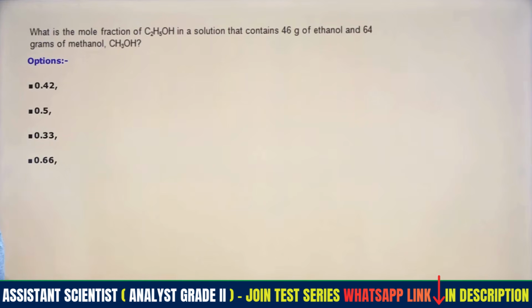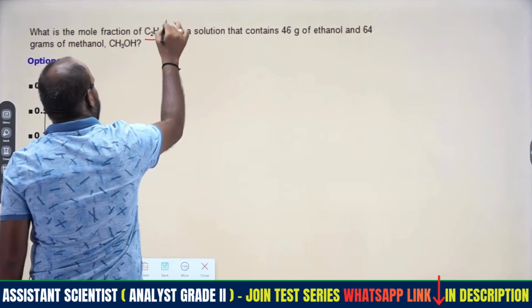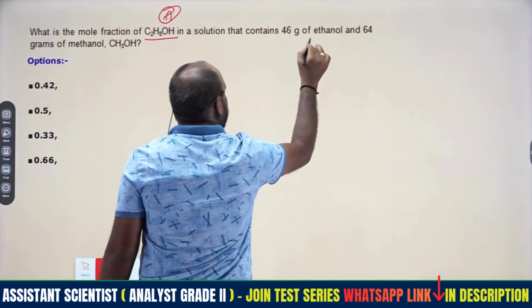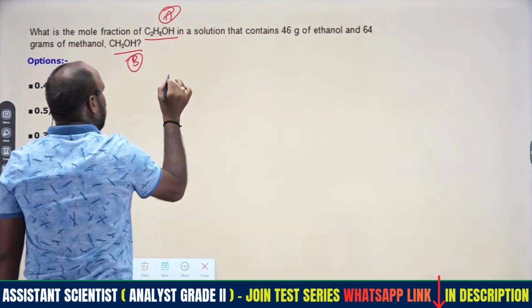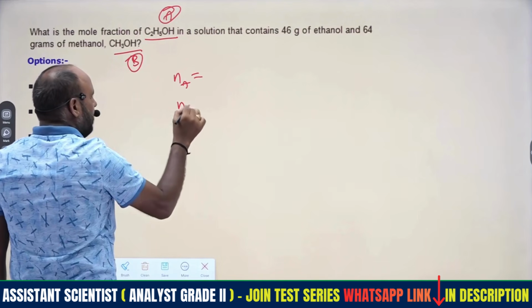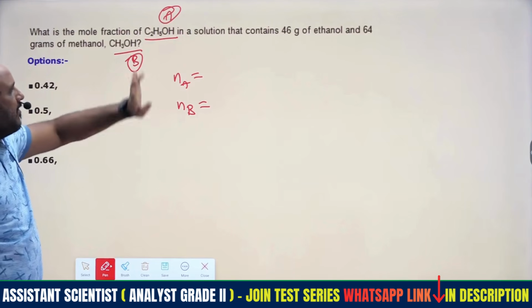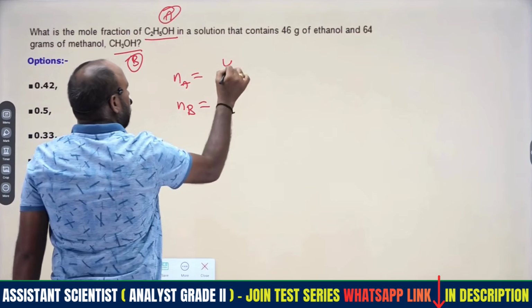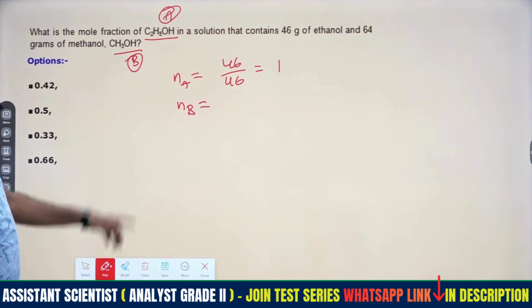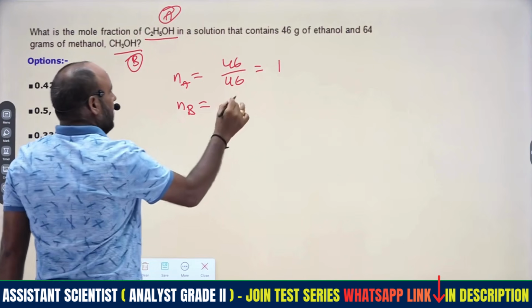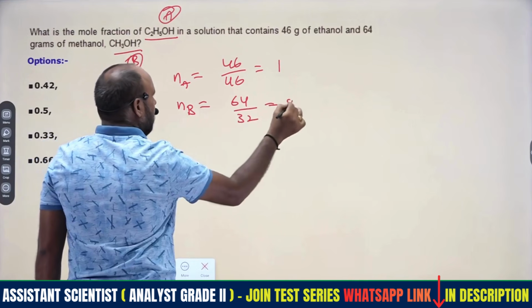So this is the concept of mole fractions. If C2H5OH, ethanol, is considered as A, and methanol is considered as B, we have to consider the number of moles of A and of B. Weight divided by molecular weight gives the number of moles. The weight given is 46 and the molecular weight is 46, so the number of moles is 1. Here the weight given is 64, the mass of methanol is 32, so that will be 2.